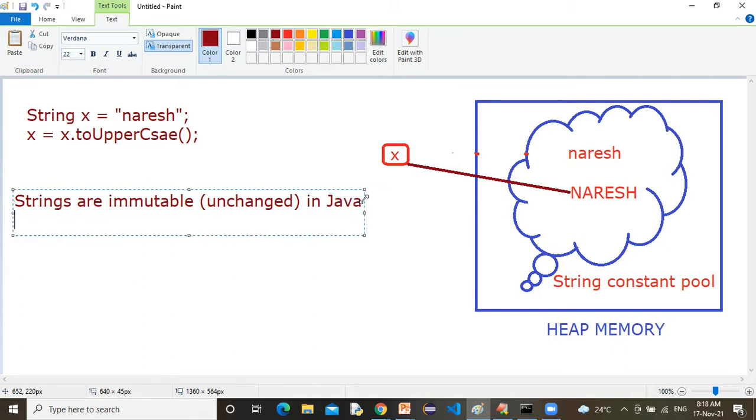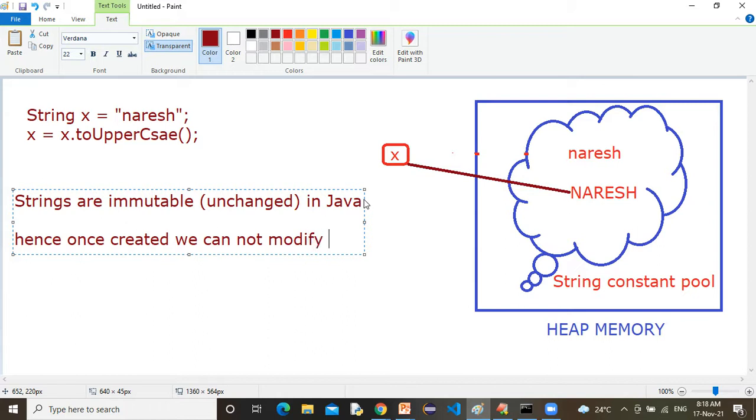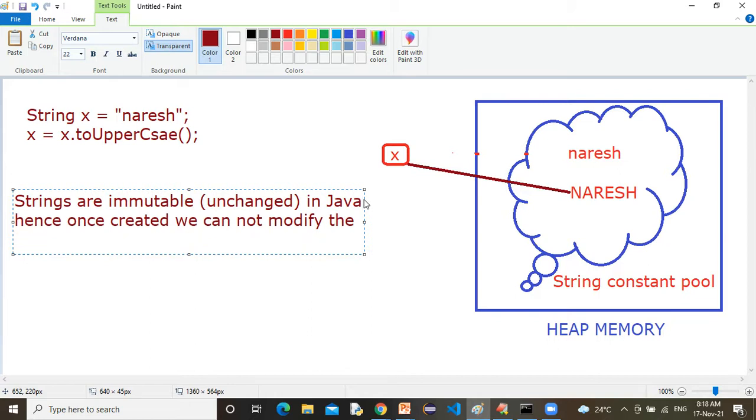Hence, once created, we cannot modify the existing string. Correct or not? Yes. Once created, we cannot modify the existing string. This is the conclusion we got.